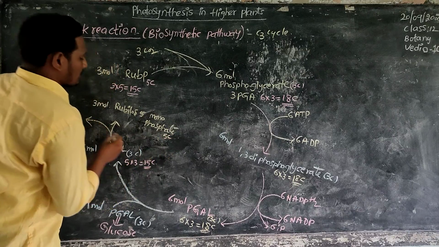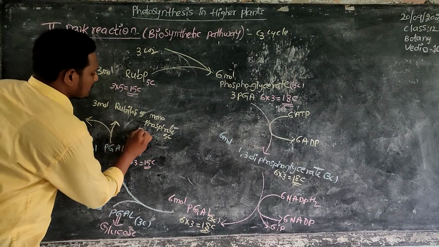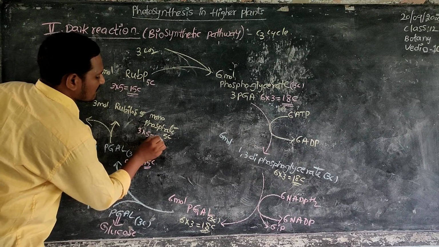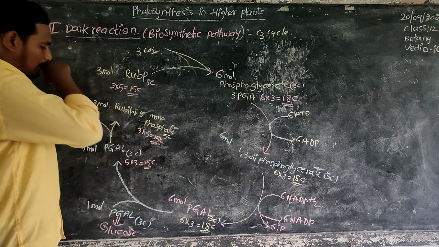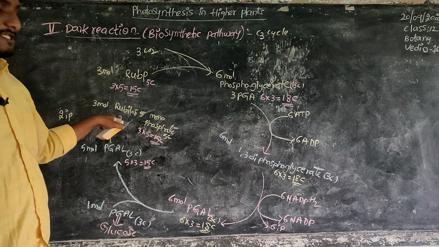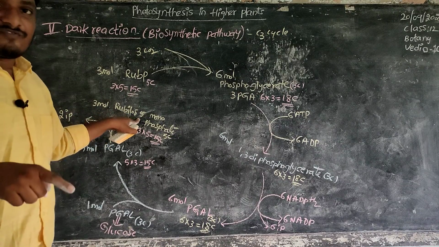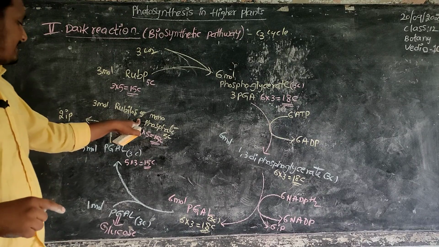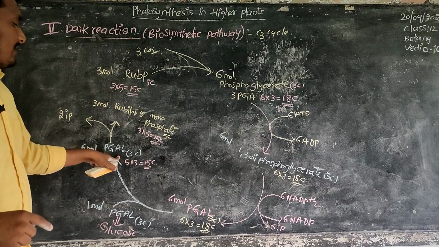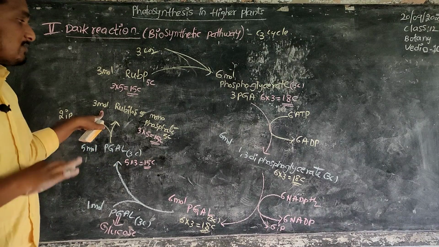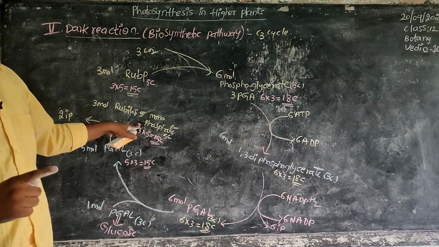This is a 5 carbon compound. So 3 molecules, each one has 5 carbons, total 15 carbon compound. Next, 3 molecules of ribulose 5 monophosphate means at the 5th carbon a single phosphate is attached. It means out of 5, 3 are separated as inorganic phosphate. Remaining 3 molecules are there.